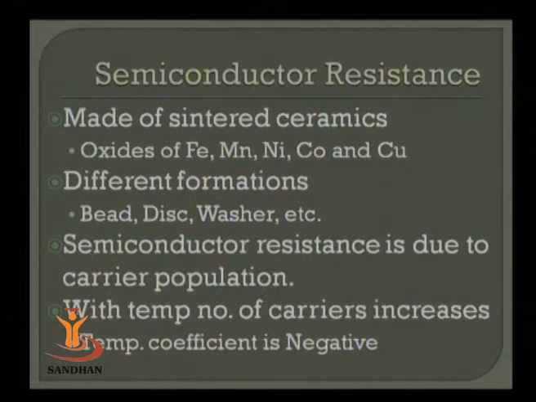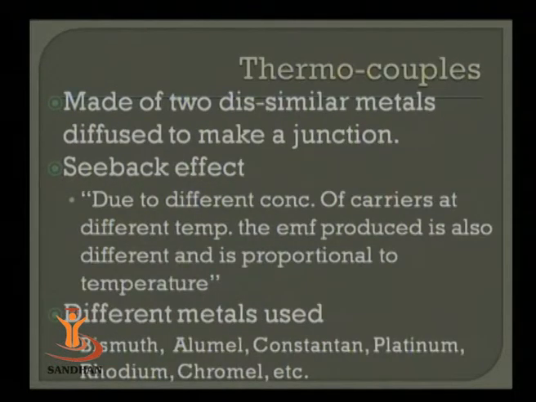sensitivity of measurement. Thermocouples. Two dissimilar metals diffuse together to make a junction. In brief, this can be defined for a thermocouple. Different metals are available: bismuth, alumel, constantan, platinum, rhodium, chromel. Different combinations generate different kinds of thermocouples. Industrially, you have different types of thermocouples available, that is T-type transducers, S-type transducers, and so on.